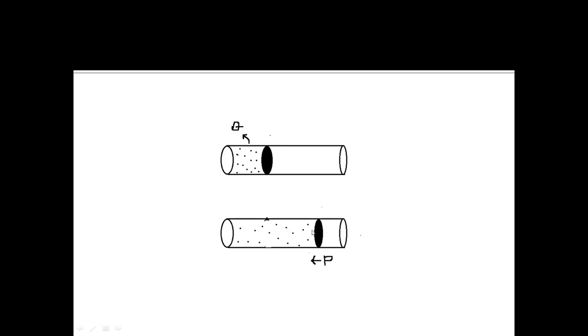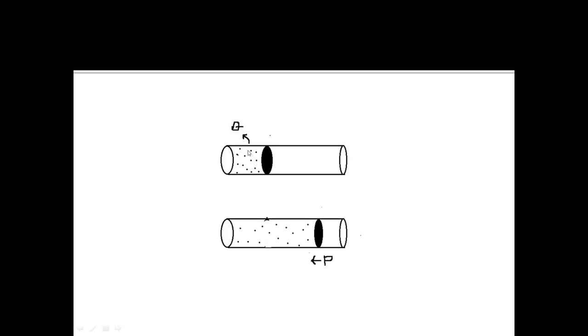So as a result, the piston moves, and let this be the final position of the piston. What we have done here is that we have applied a pressure, which means that we have done a work on the system. And now as we have done a work on the system, you see that the particles have moved towards the left and the particles are very close.